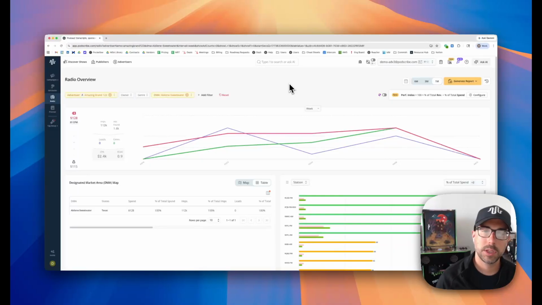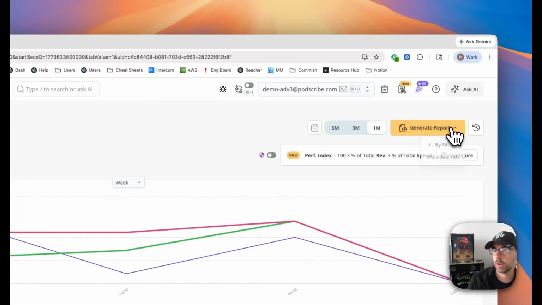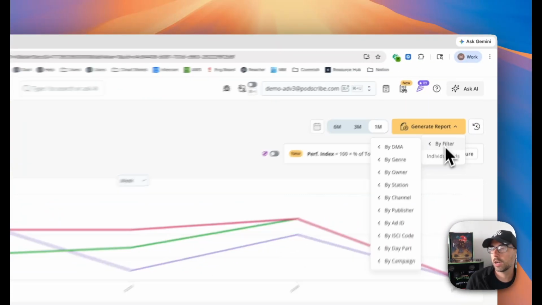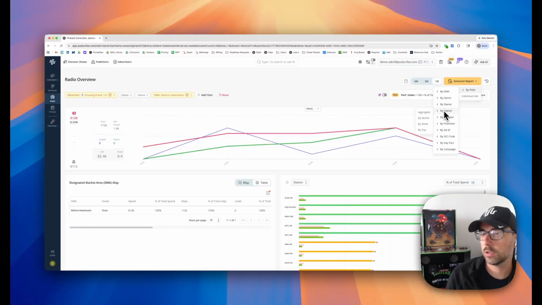Final thing that I'll leave you with is, although it's great to have this information within a dashboard view, I just want to remind everybody that getting data out of Podscribe is a very easy process. Your campaigns can be reviewed and analyzed by plugging the data into your own data visualization tools. You're going to notice in here that we have a Generate Report tab where we can quite literally generate reports based on all of these different levels and data cuts, based on aggregate, which would be based on the time frame selected here, or on a monthly, weekly, or daily basis.